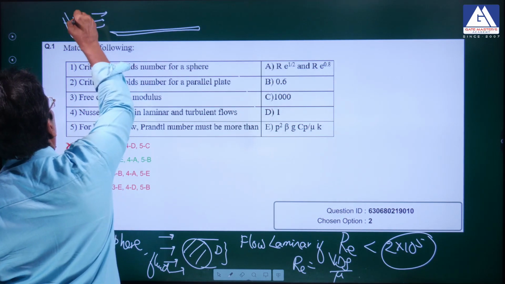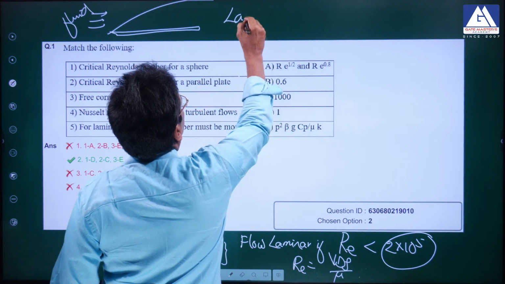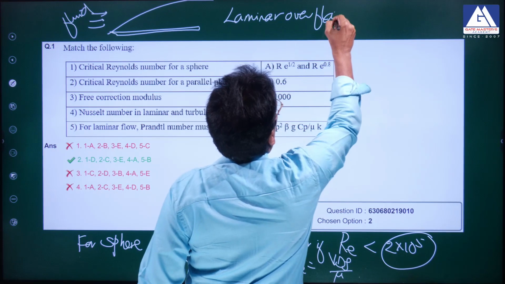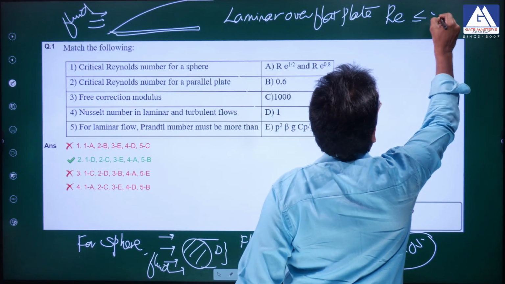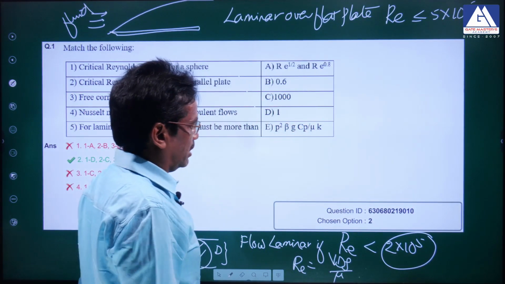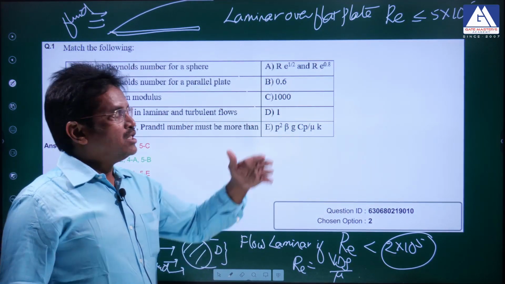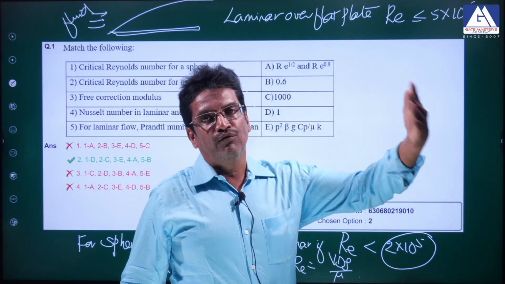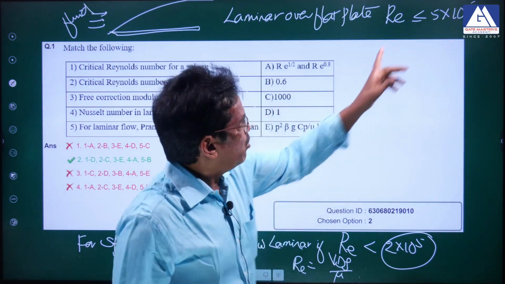The flow is laminar over a flat plate if the Reynolds number is less than or equal to 5 into 10 power 5, which is also called the critical Reynolds number. These are known as critical Reynolds numbers because once the Reynolds number crosses this value, the flow enters the transition, and if the Reynolds number is higher still, the flow enters the turbulent regime. So both are wrong.